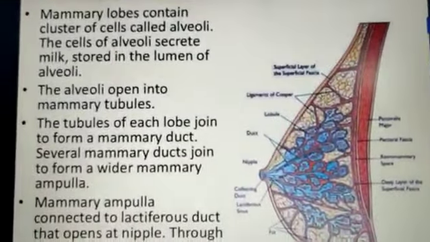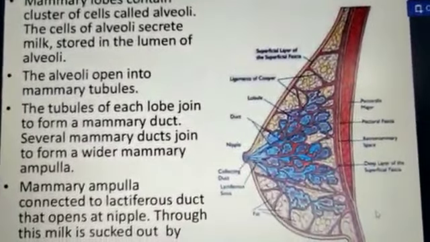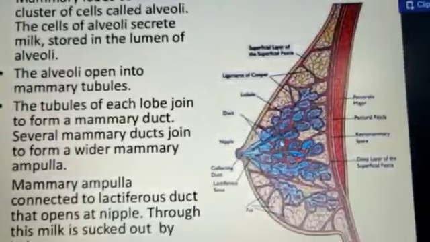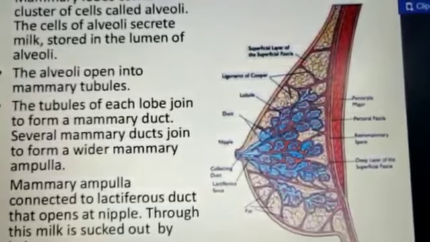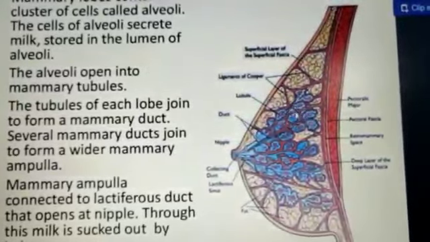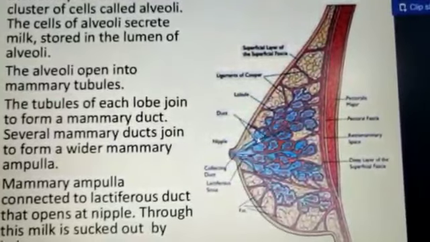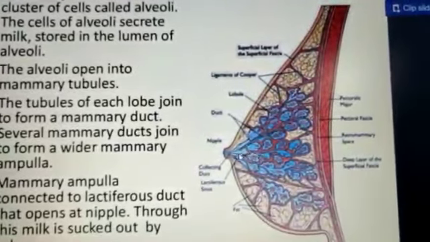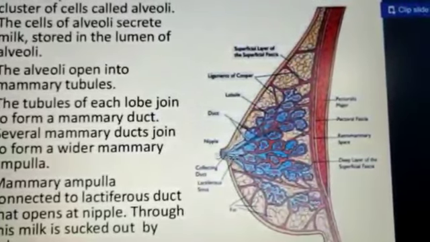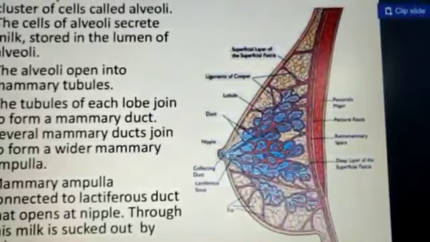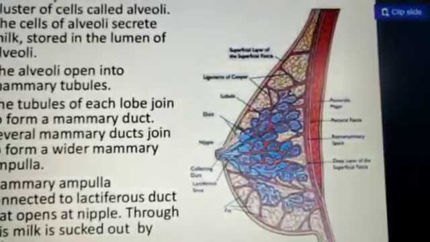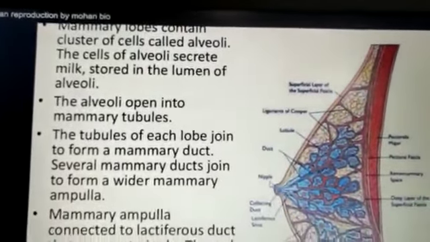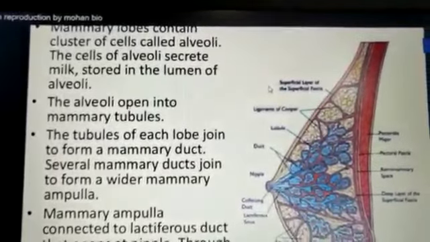Now just have a look at this picture. These are the different types of lobes which help in the secretion of milk, and these are the ducts which pour into this collecting duct. Then through this collecting duct and the nipple, the milk is given to or sucked by the young ones. Now just have a look at this.